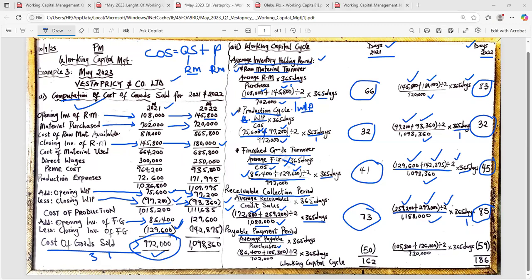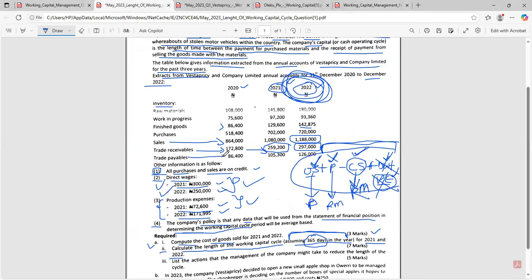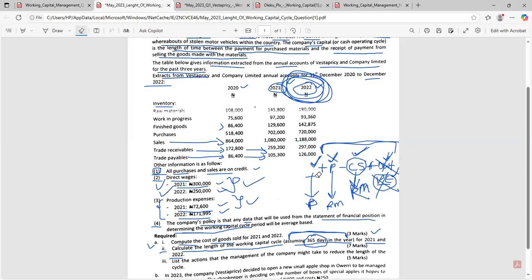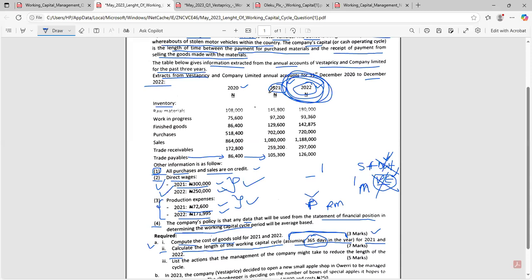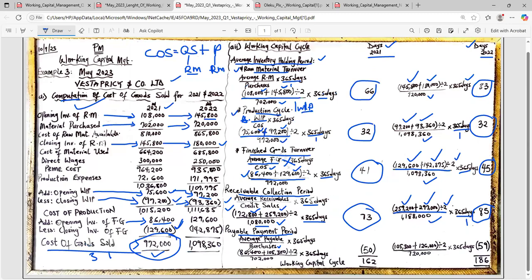Coming back to the question, where are our payables? These are our payables. Focus your mind here, payables for 2021. Let me clean this out so you can see. What's our opening payables for 2021? Our opening creditors for 2021 is 86,400, which is the closing for 2020. So copy it and bring it here, 86,400.